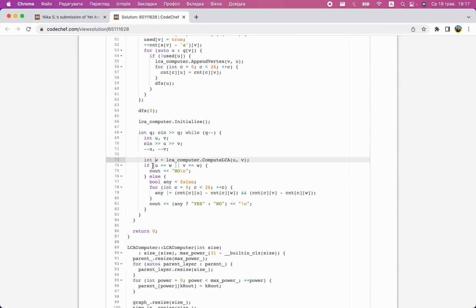Then I compute LCA, and check if any of the vertices is equal to the LCA; then it's impossible to select a non-empty subsequence of an empty subsequence, so the answer is no. Otherwise, for every character, I check if it occurs on this path and on this path. If it does, great. If it doesn't, also great. We solved the problem.